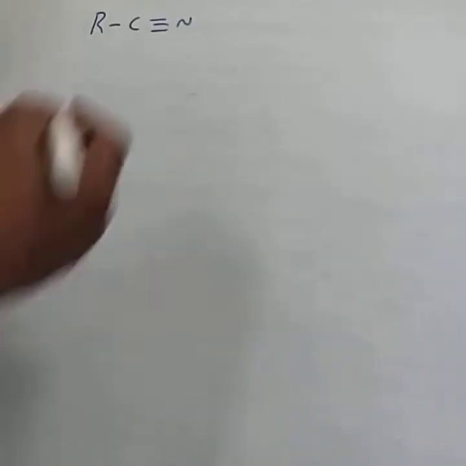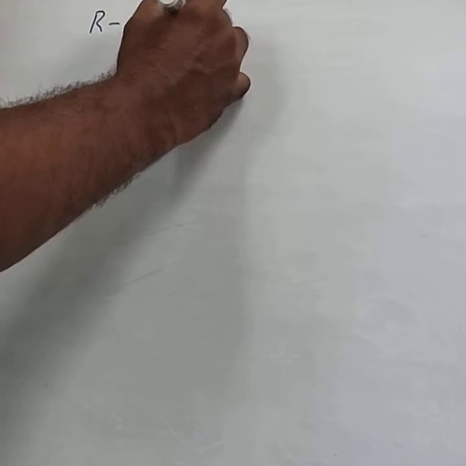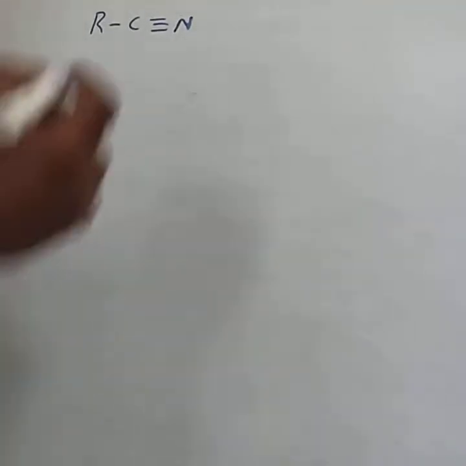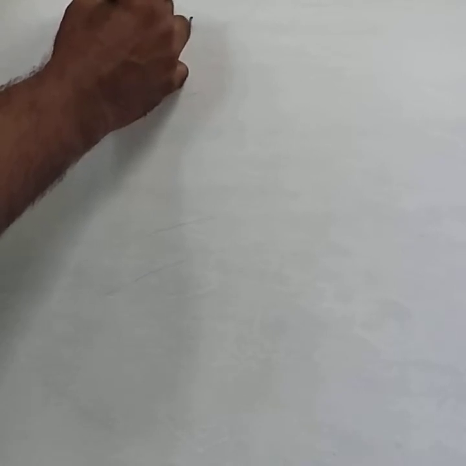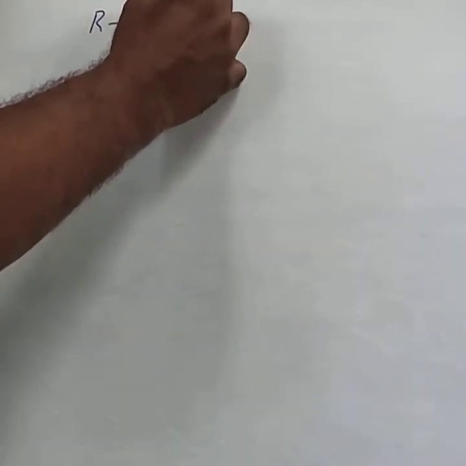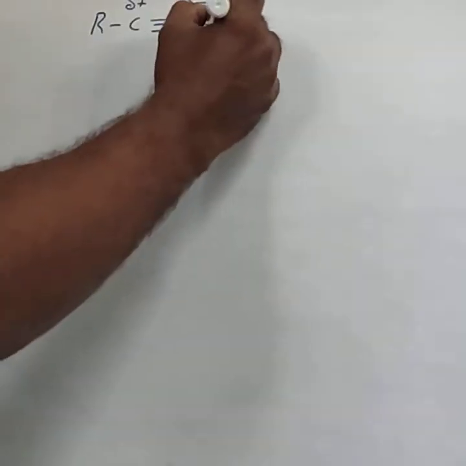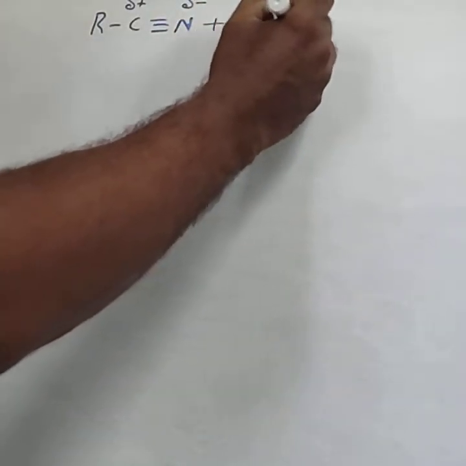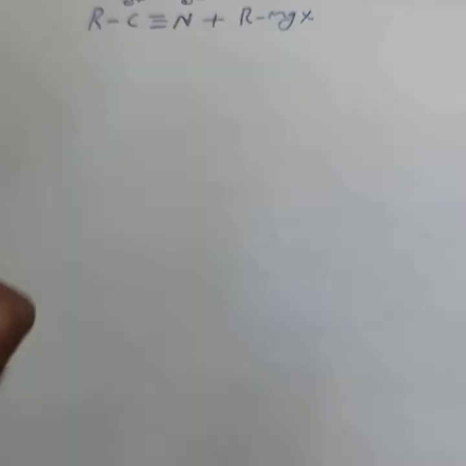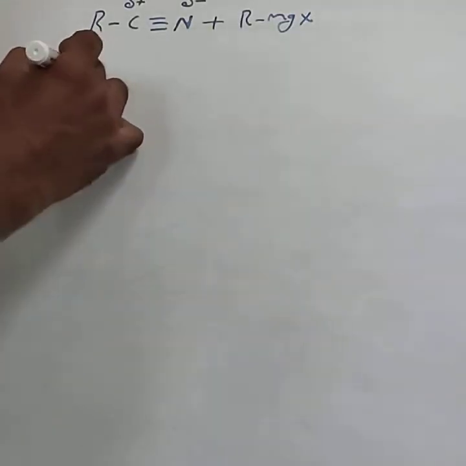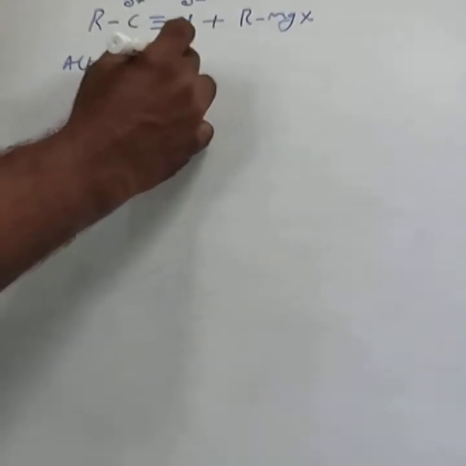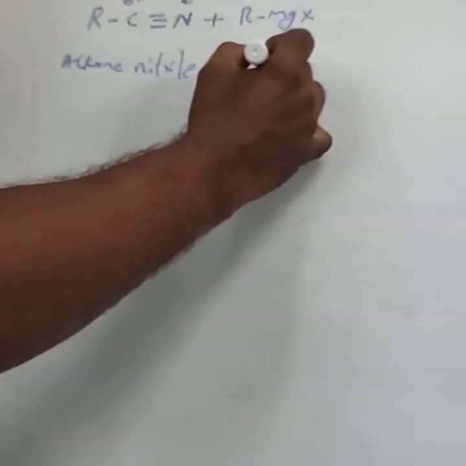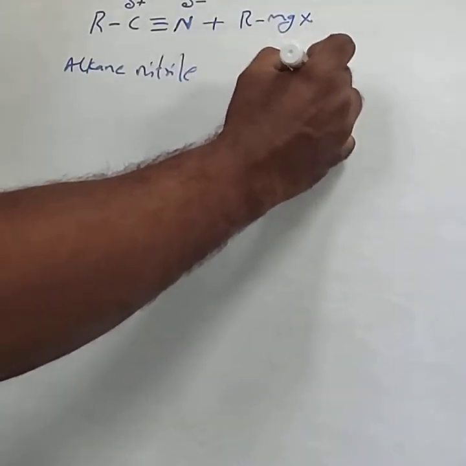In this RCN, carbon is less electronegative and gets delta plus, nitrogen is more electronegative and gets delta minus. It is treated with RMgX, the Grignard reagent.